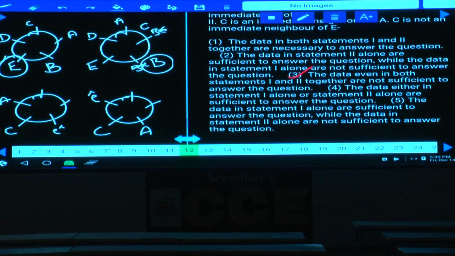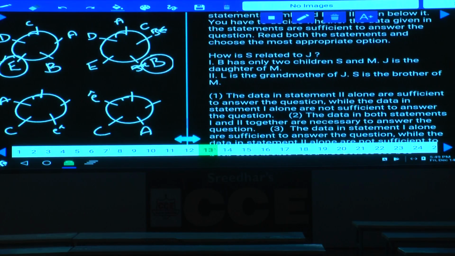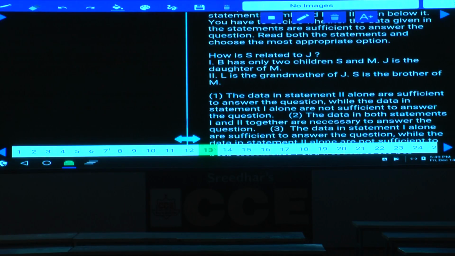Done with this, 12th one, choice 3. Then question number 13, how is S related to J? Now, how is S related to J? J is here. Now we need to find out how this S is related to J.